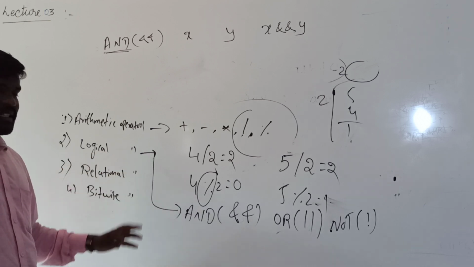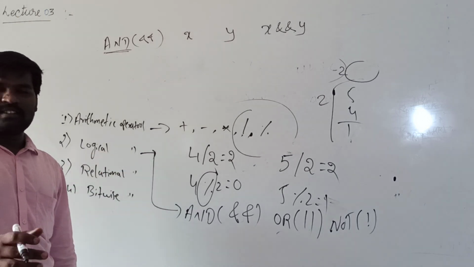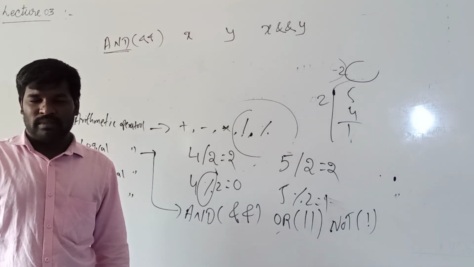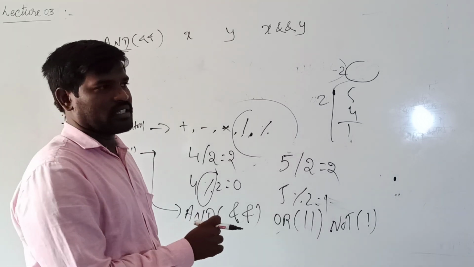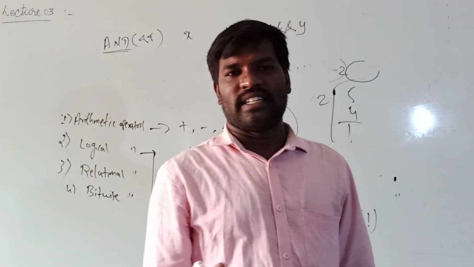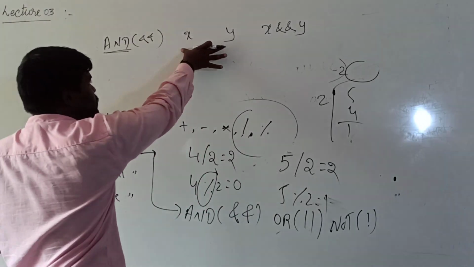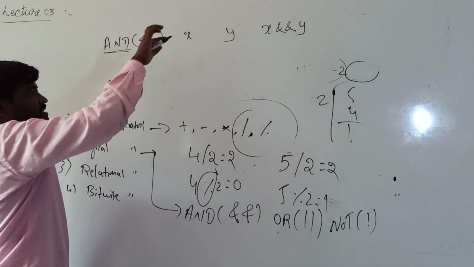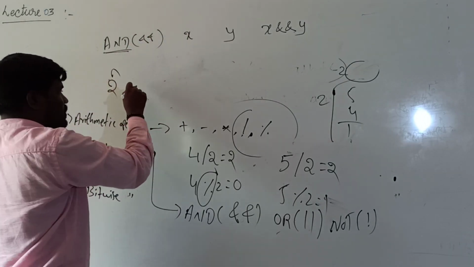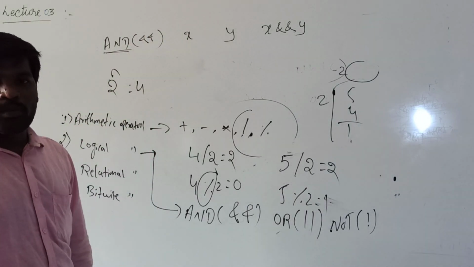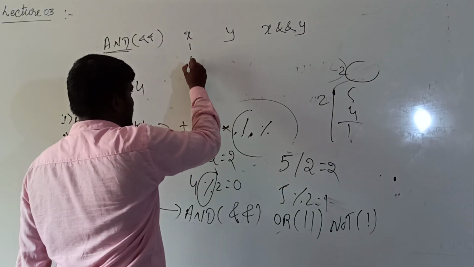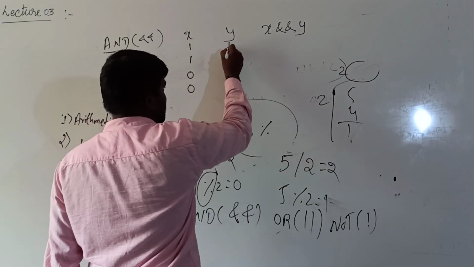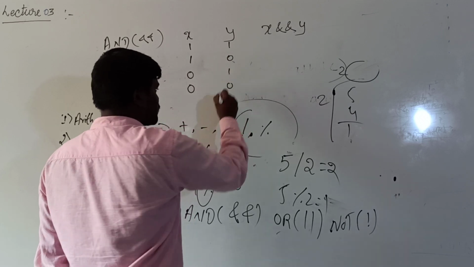So these logical operators completely work on binary values. According to the computer, 1 indicates true and 0 indicates false. If you consider 2 variables, binary base 2, then 2 to the power of n is 4, so a total of 4 possibilities are there. Here 1 1 0 0. Alternatively I can write 1 0 1 0.